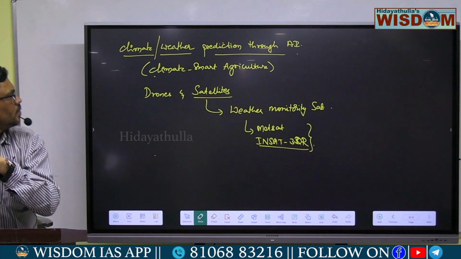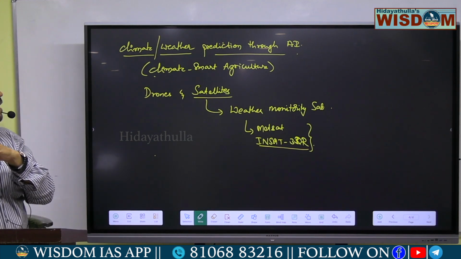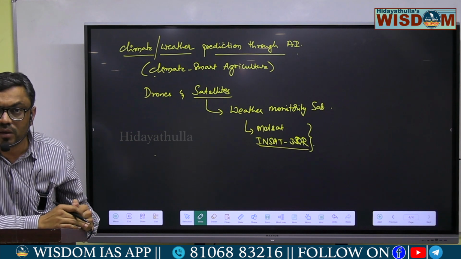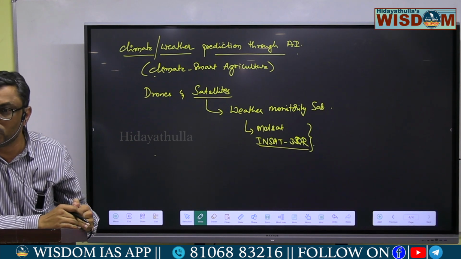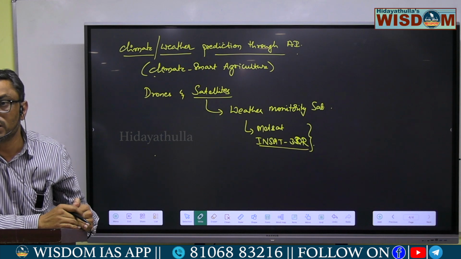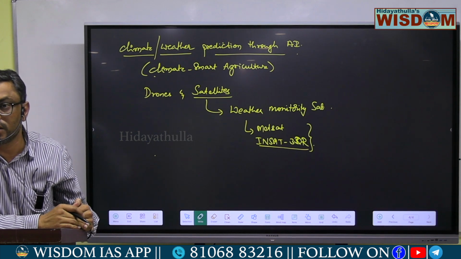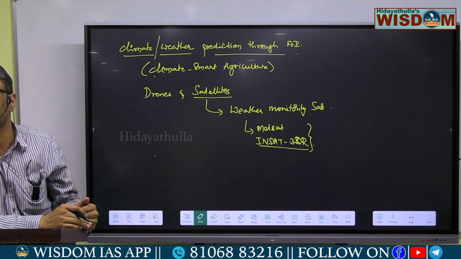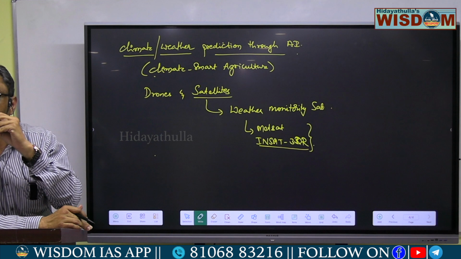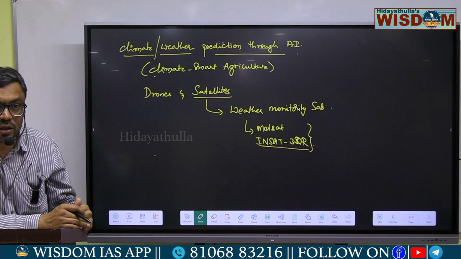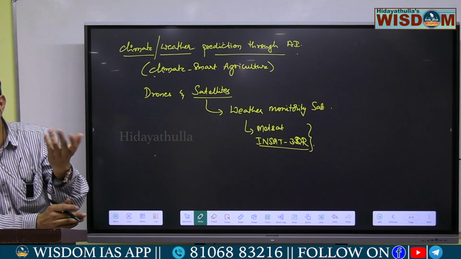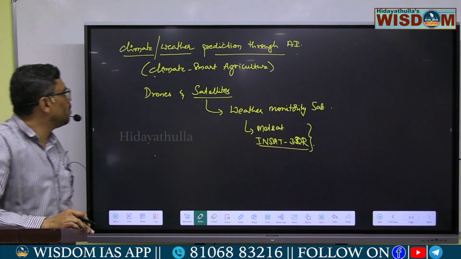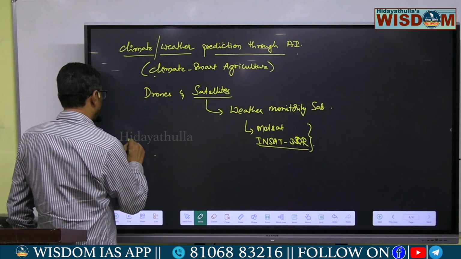So like that, climate smart agriculture is mainly based on artificial intelligence, robotic technology, drone technology, and also satellite information gathering. INCOIS is also there. Various types of communication satellites provide information to the fishermen through the INCOIS system. So fisheries is also an allied sector of agriculture.